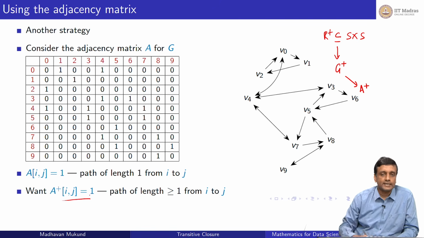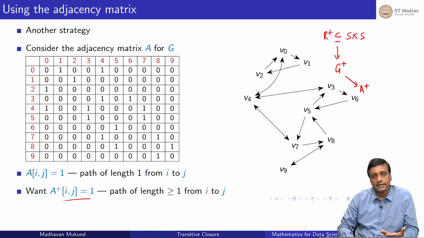We want a matrix A plus whose ijth entry is 1 if there is a path of length 1 or more from i to j. So if there is an edge directly, a parent is an ancestor. Parent's parent is an ancestor, path of length 2. Parent's parent's parent is an ancestor, that's length 3 and so on. So any path of length 1 or more between i and j will be an edge in the R plus relation and in the G plus graph, and we want to compute A plus from A.